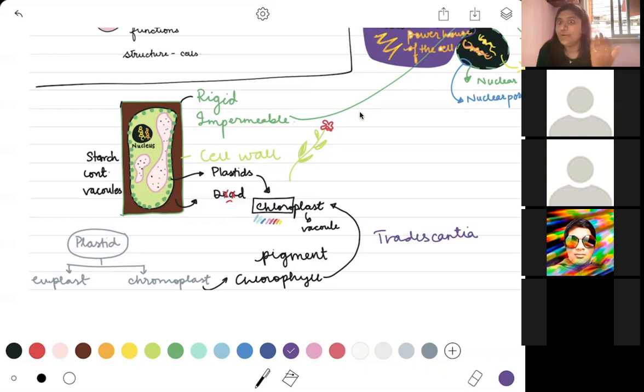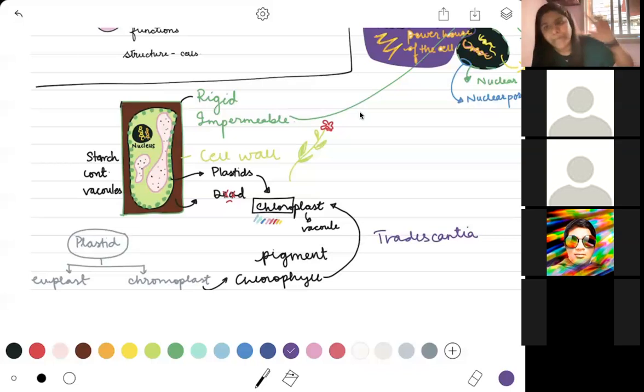Okay, so that is going to have purple pigments. You may have seen your tomatoes and your carrots which have a different color. That is going to be because of a different pigment. You may have seen some plants that have red leaves, again a different pigment, not chlorophyll. So there are other pigments also. All of these pigments do help in the process of photosynthesis. It's just that green color is more effective in carrying out photosynthesis.